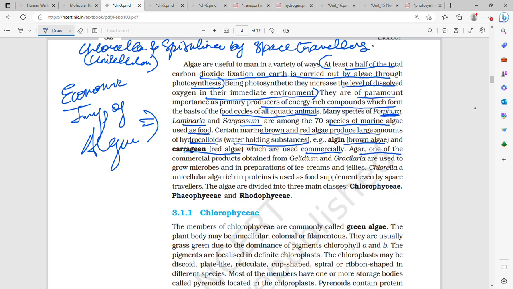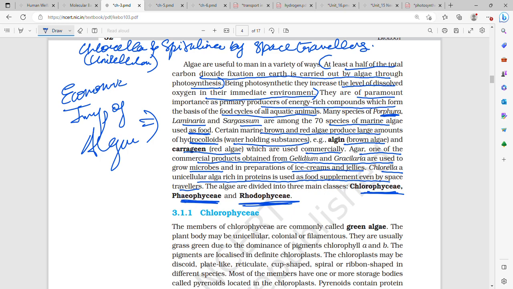Agar Agar is one of the commercial products which is obtained from Gelidium and Gracilaria, and it is used to grow microbes in a petri dish for culture, as well as in preparation of ice cream and jellies. Chlorella is a unicellular alga rich in proteins, and it is used as a food supplement even by space travelers. The algae are divided into three main classes: Chlorophyceae, green algae; Phaeophyceae, brown algae; and Rhodophyceae, red algae.